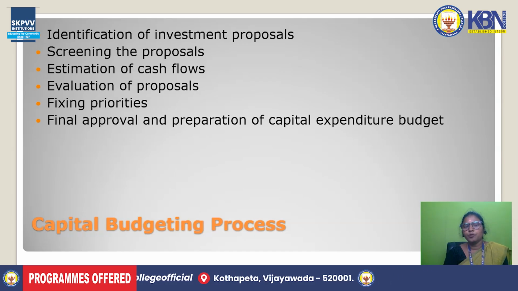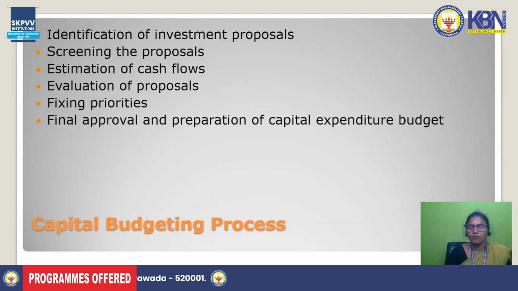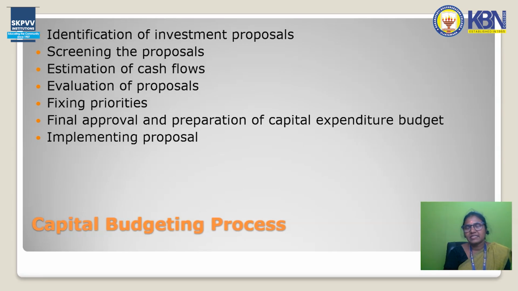And finally, approval and the preparation of the capital expenditure budget. We have to finalize one aspect or proposal, and then prepare the capital expenditure budget. The next one is implementing the proposals. We have to ascertain the project and implement that proposal. Lastly, we have to take care of the performance review of whatever decision we have taken, the investment avenue we have chosen and followed, and review it once again in the final stage.